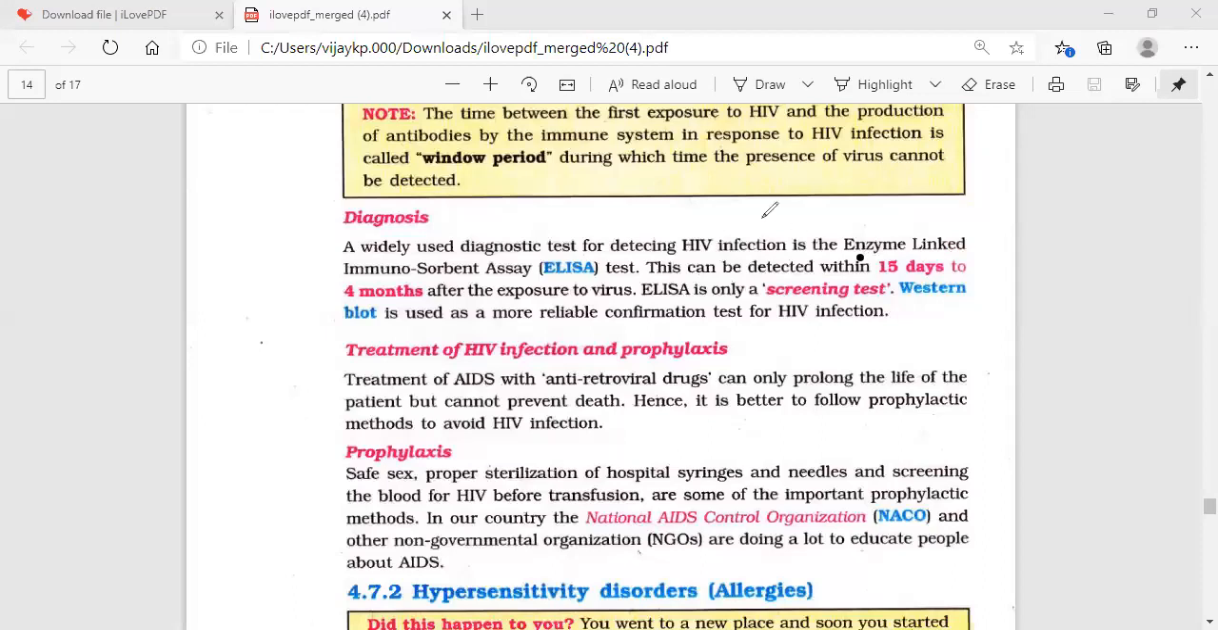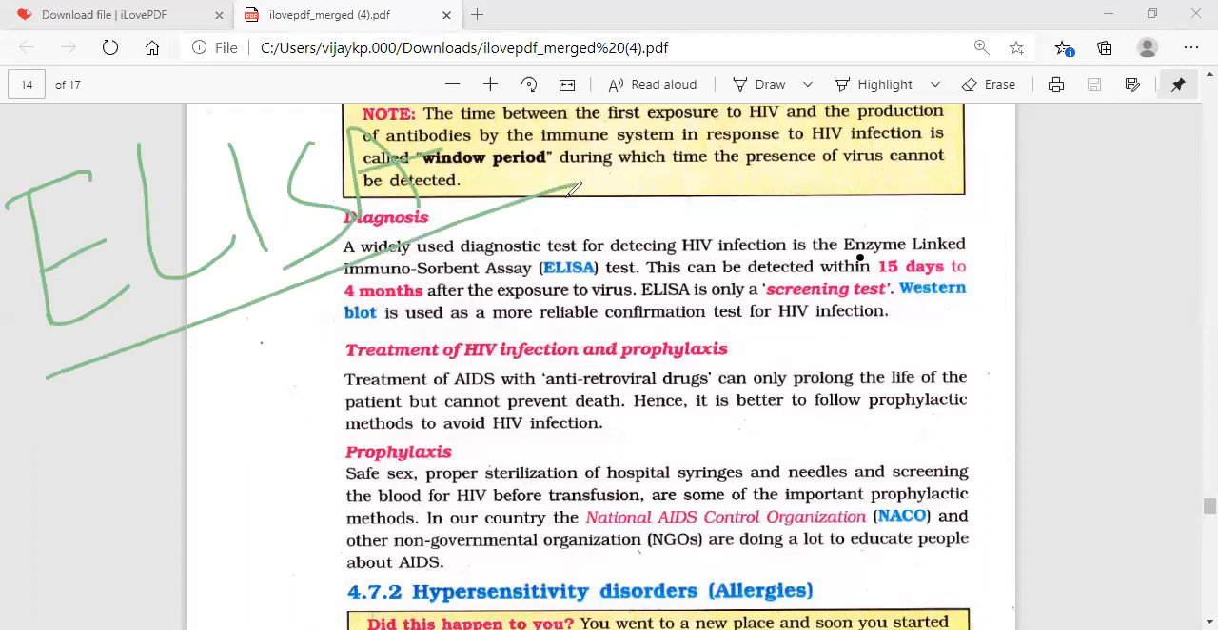A widely used diagnostic test for detecting HIV infection is the ELISA, enzyme-linked immunosorbent assay. We are going to discuss ELISA in detail, how the test is done, and the various types of ELISA: direct ELISA, indirect ELISA, and sandwich ELISA. We will discuss all of this in the next class.